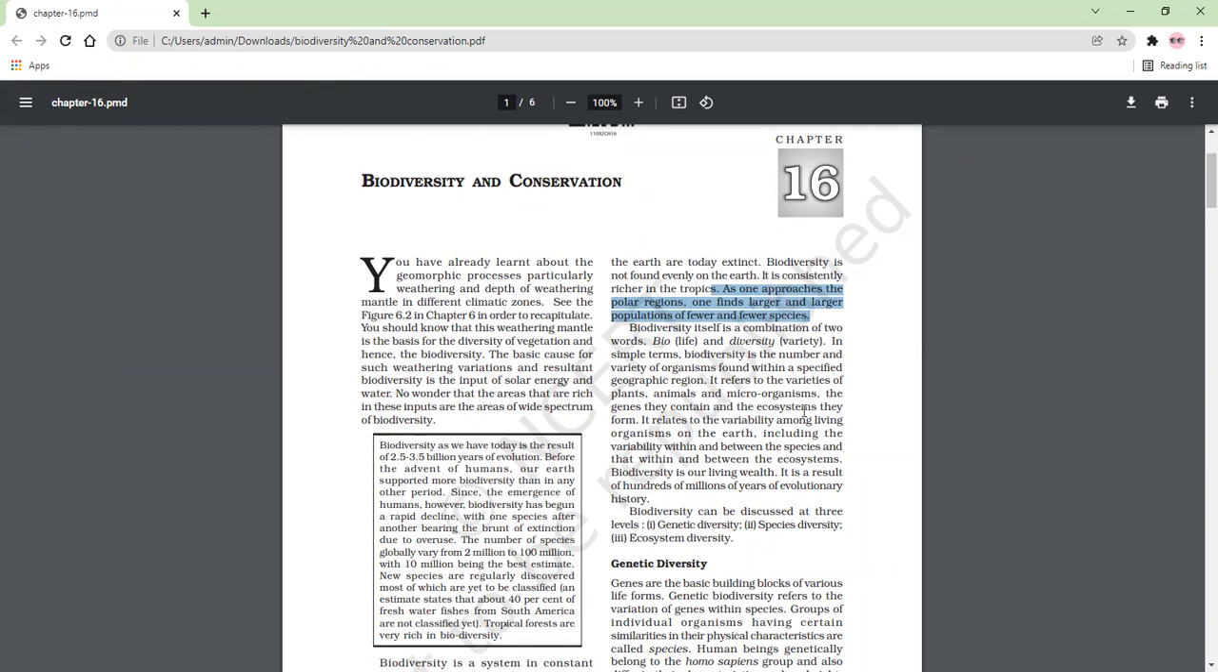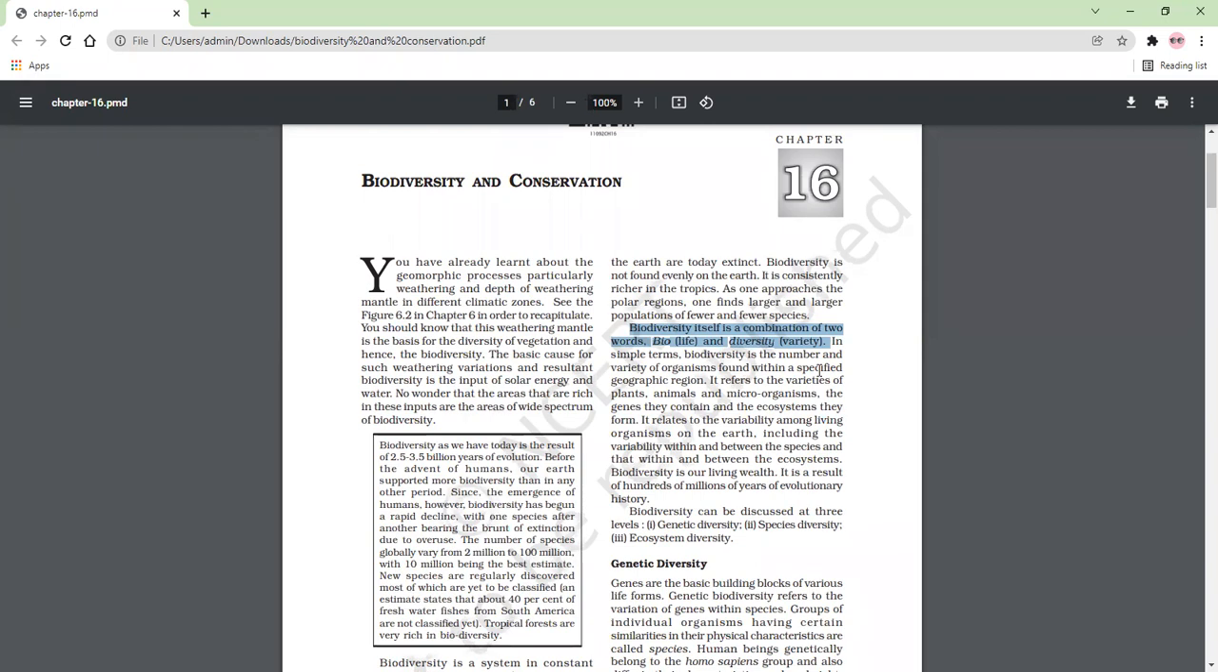So biodiversity itself is a combination of two words, bio and diversity. We already discussed the literal meaning of biodiversity: it is composed of two words, bio which means life, and diversity which means variety or number of species. Here bio is plant and animals.